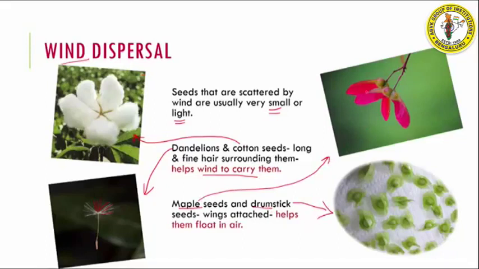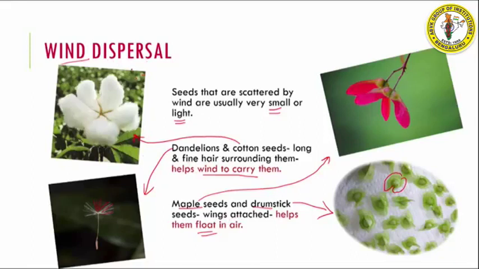If you see, they have two wing-like structures. Even here you can see that this is one wing and this is another wing. So this wing-like structure that is present helps them to float in air. So in these two manners, either by long fine hair or with wing-like structures, seeds get dispersed by wind.